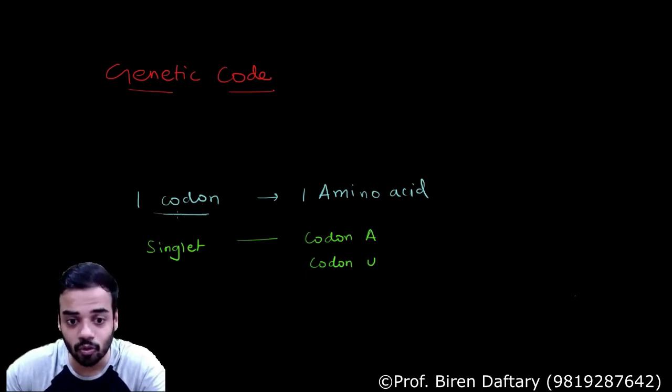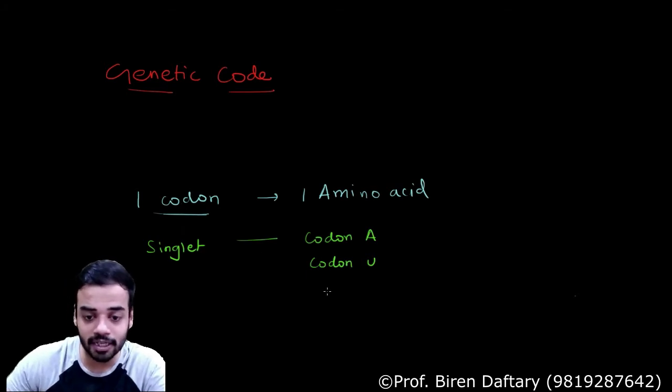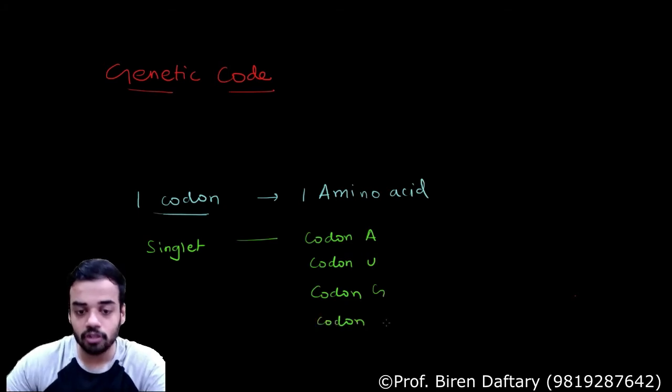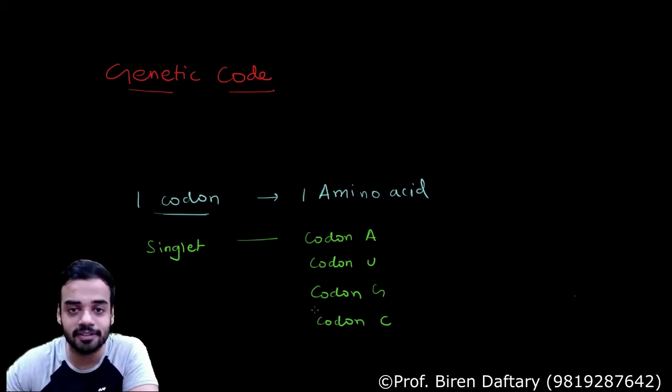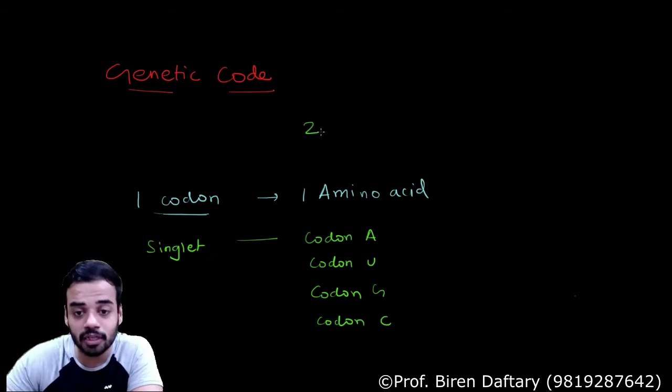So whatever that code or order of nucleotides is, it is present on mRNA. So we will be writing U, not T. If one codon is made up of one nucleotide, then another option is codon G, or it can be codon C. So if I say that one codon is made up of only one nucleotide, then I have only 4 codons.